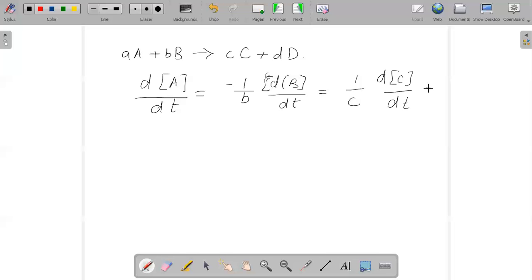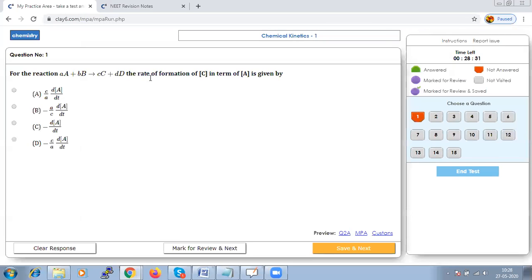Similarly, we can write it as 1 by d of dD by dt. So the rate can be written in these four ways, but when we have to express the rate of formation of C in terms of A.